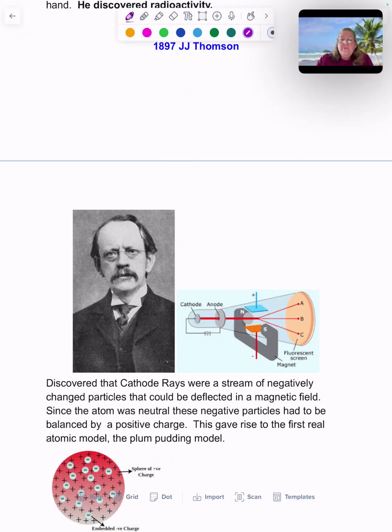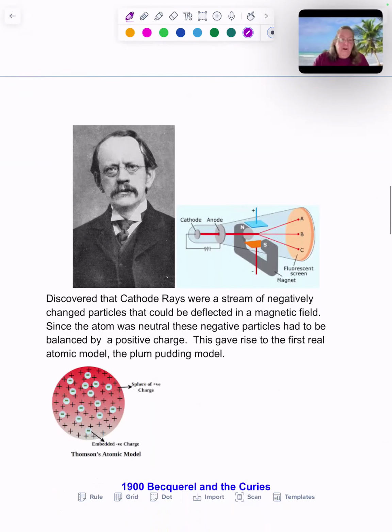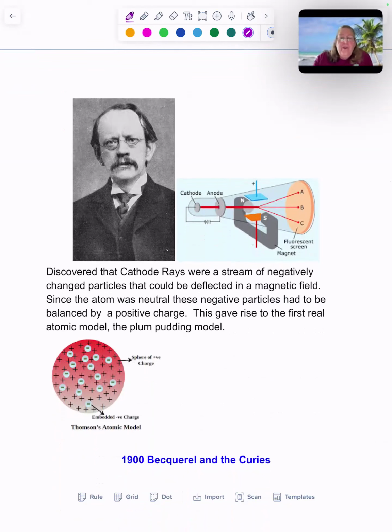Since the atom was neutral, these negative particles had to be balanced by some positive charge. And this gave rise to the first real atomic model. We call it a plum pudding model. So if we look at his model here, we have negative charges embedded in a positive matrix. If he was an American, we would have called it the chocolate chip cookie model because it looks like chocolate chips embedded in the cookie. He was a Brit. All their desserts were called puddings. And basically, he was saying this was raisin cake. It's raisins embedded in a matrix. But the plum pudding stuck.